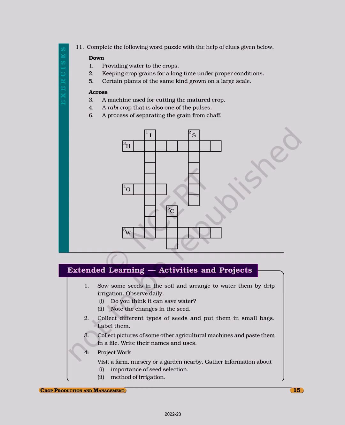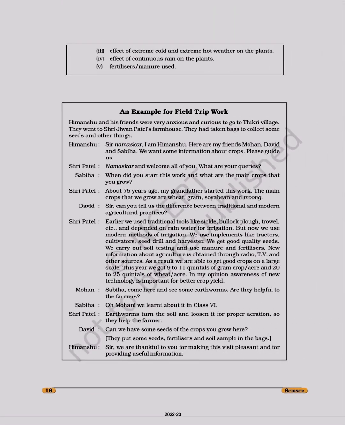Fourth, project work. Visit a farm nursery or a garden nearby. Gather information about: first, importance of seed selection; second, method of irrigation; third, effect of extreme cold and extreme hot weather on the plants; fourth, effect of continuous rain on the plants; fifth, fertilizers and manure used. An example for field trip work.